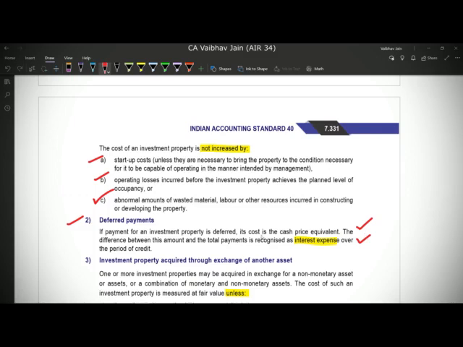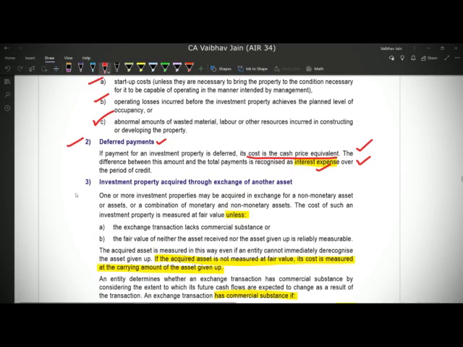Ind AS 40 again says that if you are taking an asset for deferred payments, then the cost of the asset is nothing but the cash price equivalent. In our example, it will be 10 lakh rupees, and 2 lakh will be recognized as interest expense in our profit and loss account. Third, which is important, is investment property acquired through exchange of another asset.